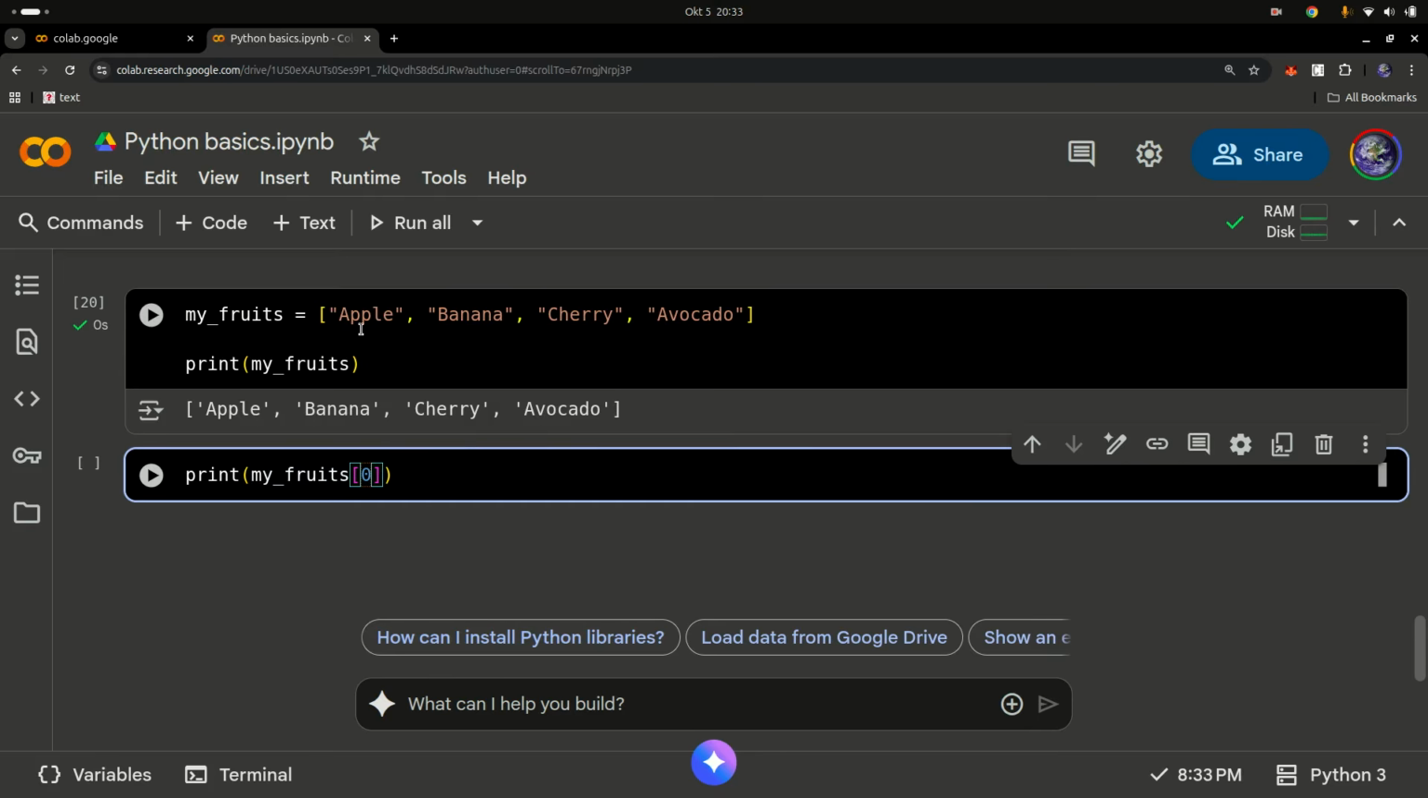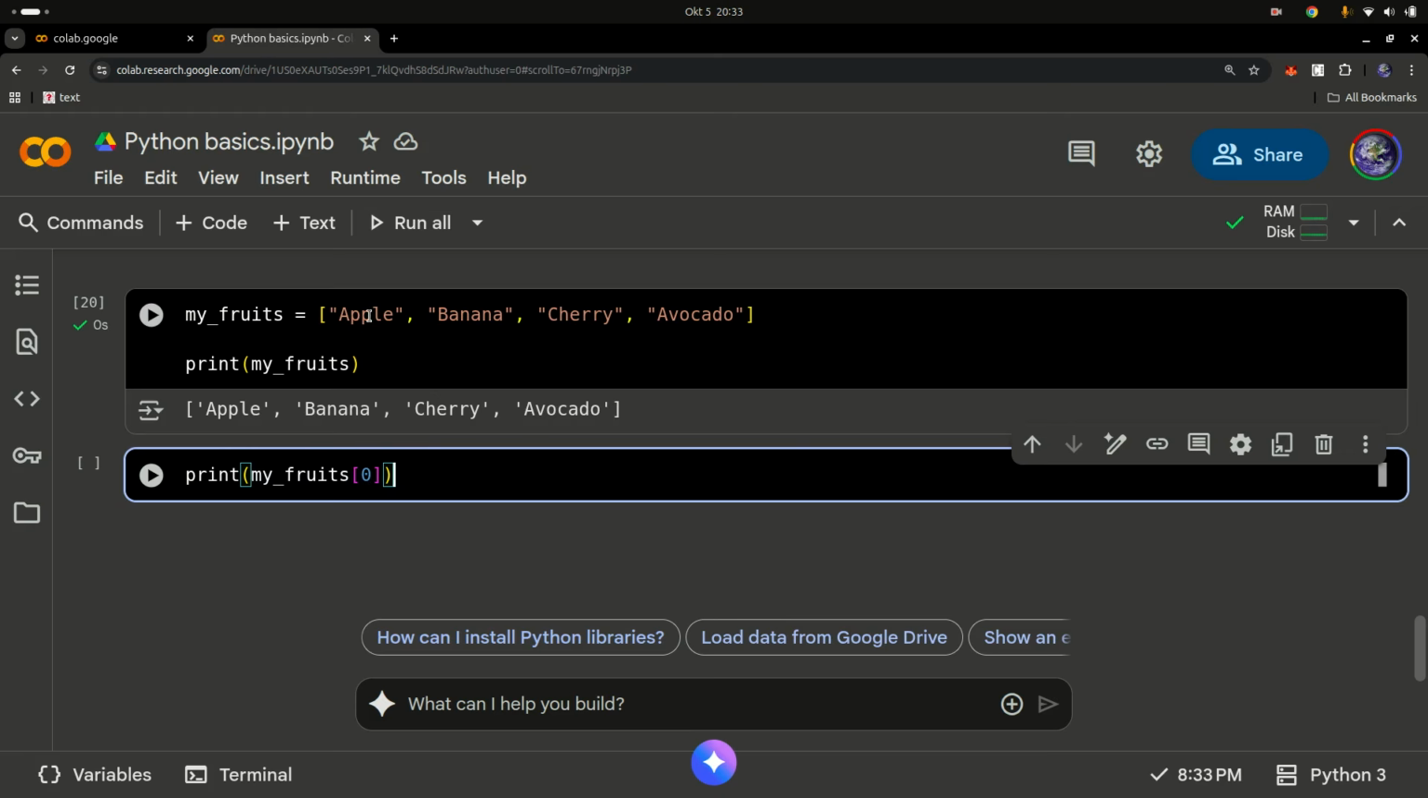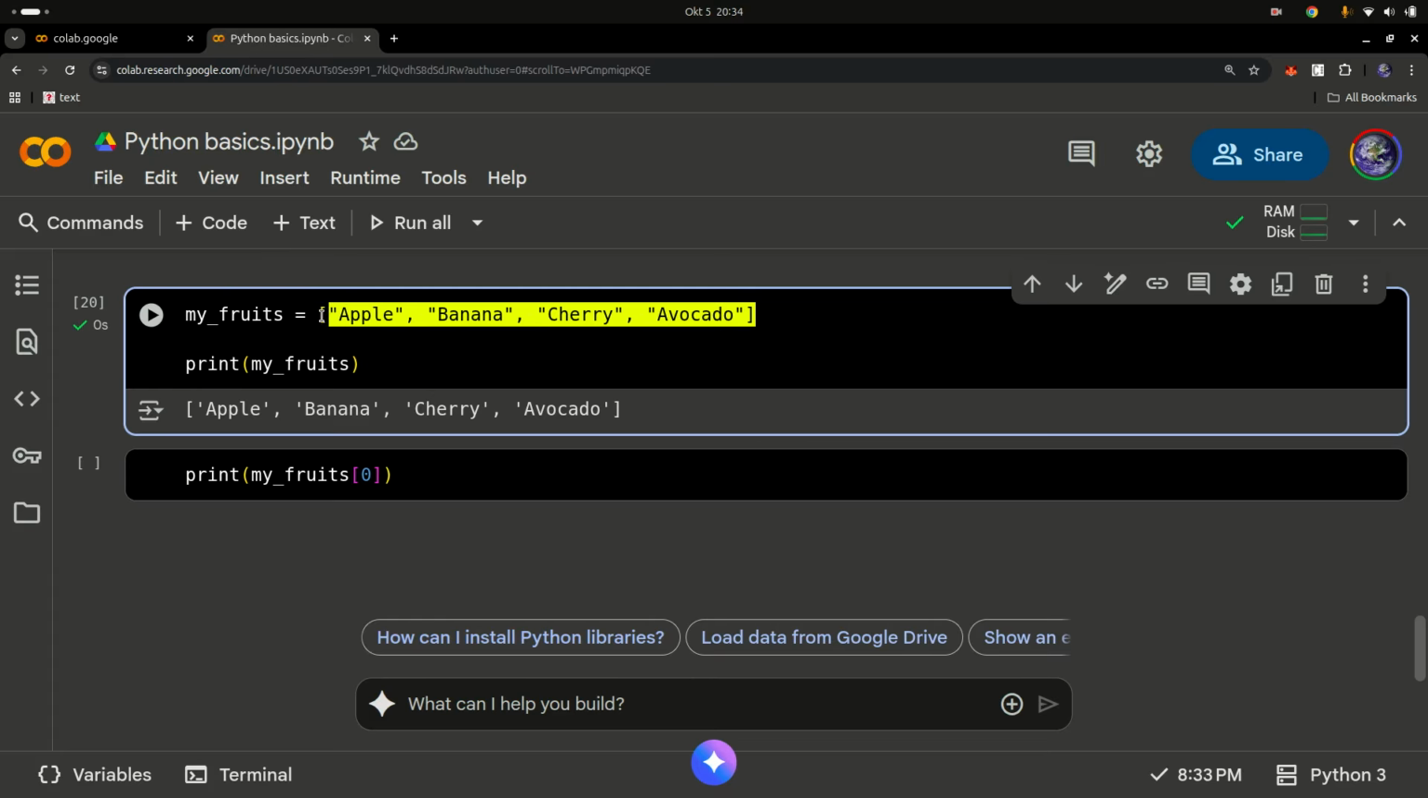Well, in programming, we usually start counting from 0. Not all programming languages, but like 90% of them start counting from 0. So it's called zero-based indexing. So if I say my_fruits, square brackets, and then 0, which is the index number. So the index number will be 0, this will be 1, this would be 2, and this will be 3. Basically, take the length of the list minus 1. The length of the list is basically how many elements are within the list. That's your index number. Okay.